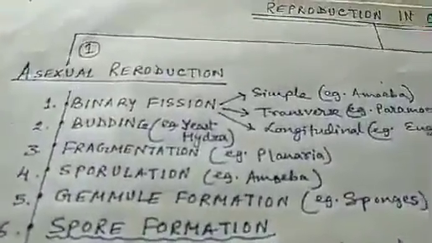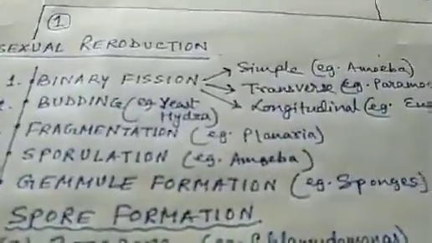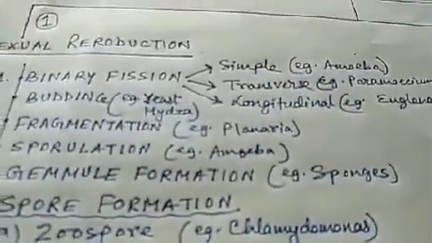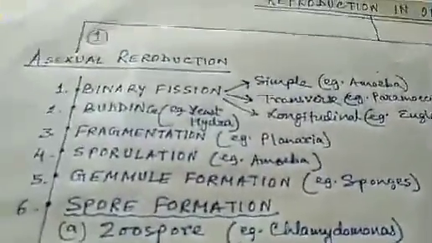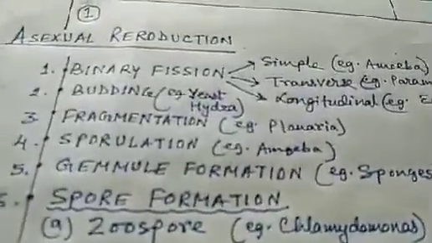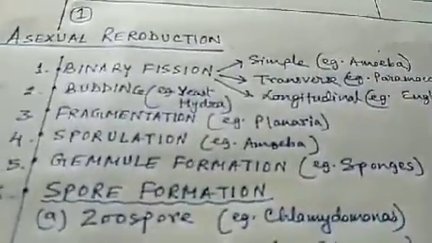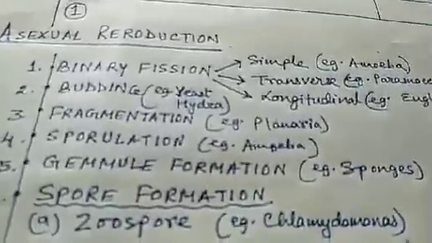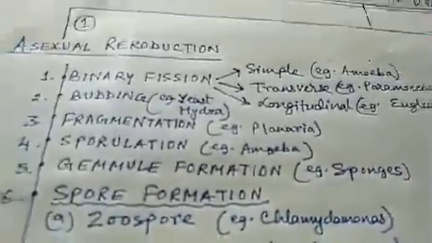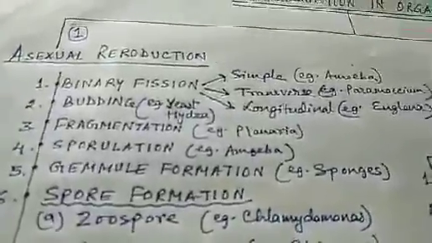Next, we come to budding. In budding, a small projection is formed from the parental animal, and the projection is known as a bud. Each bud then separates from the original animal, from the parental body, and starts growing into a new individual. We find budding in yeast and in hydra, most commonly.